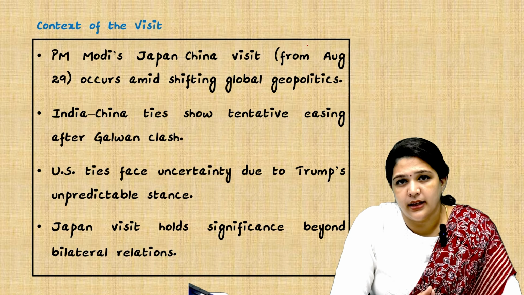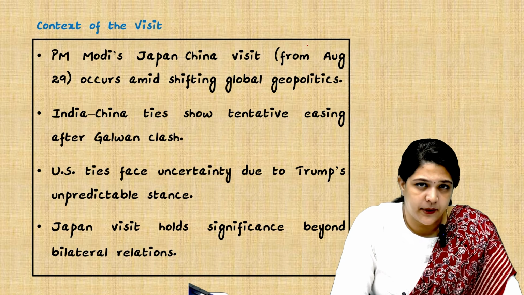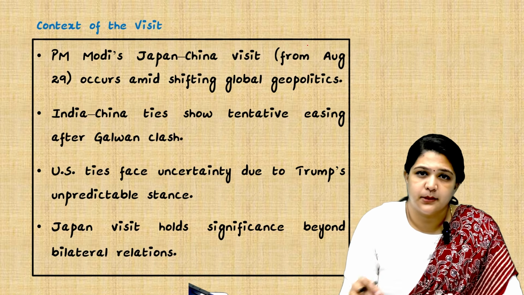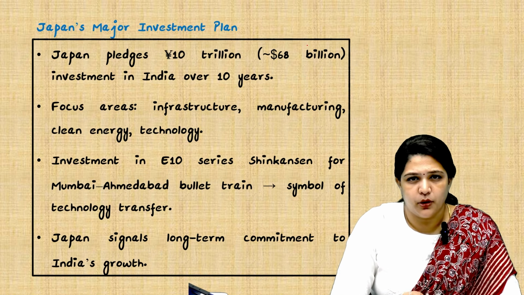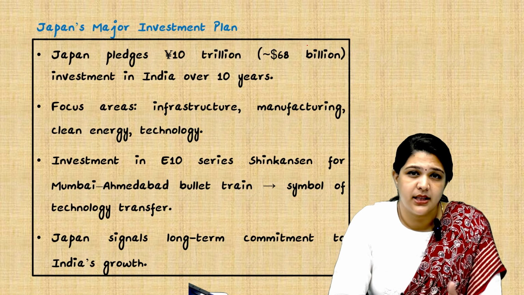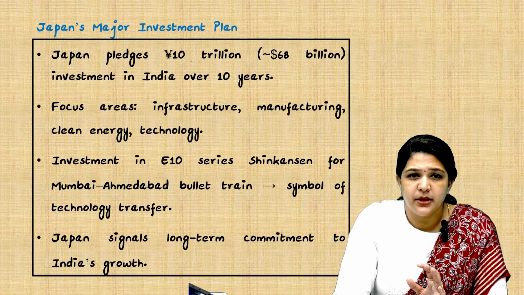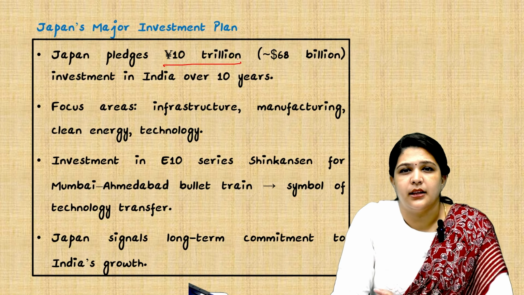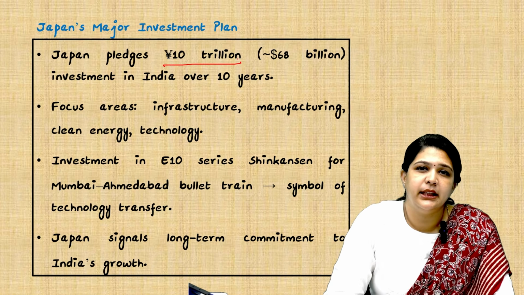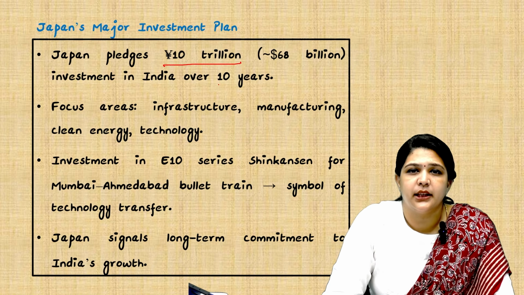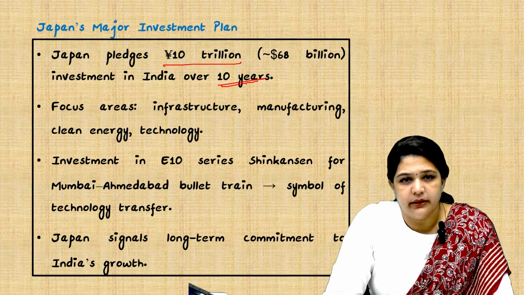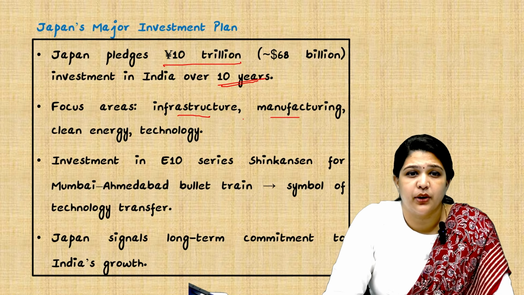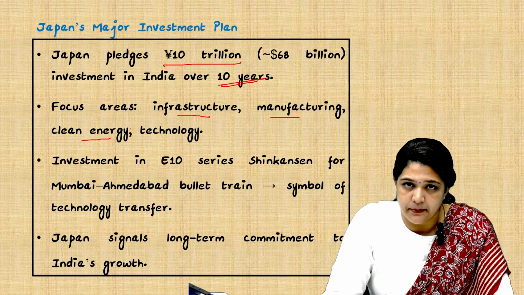And it's not just bilateral relations, it's beyond that in terms of trade, in terms of other aspects also. We'll see them. So Japan's major investment plan is very, very important. Japan is one of the major investors, and recently Japan has promised 10 trillion yen, that is approximately 68 billion US dollars of investment in India over 10 years. And the focus areas they are planning to invest in are infrastructure, manufacturing, clean energy technology, etc., which is the need of the time.